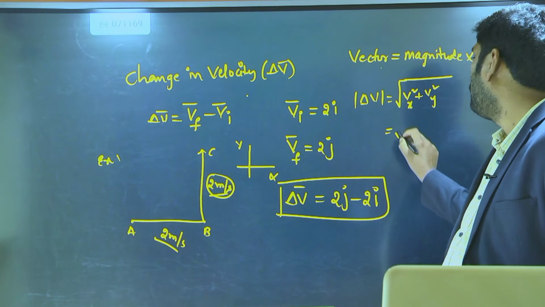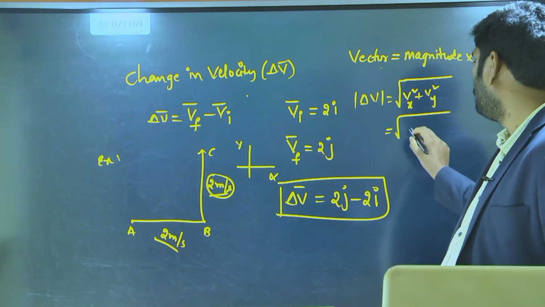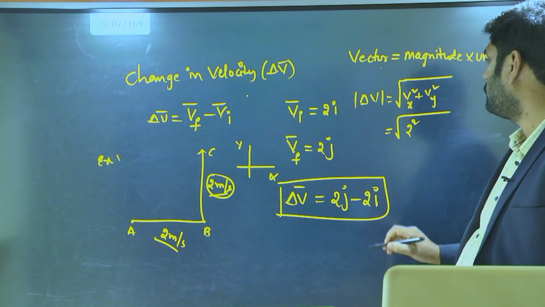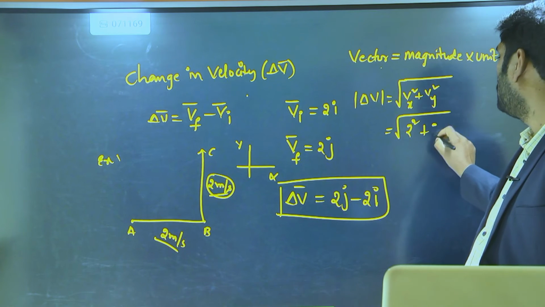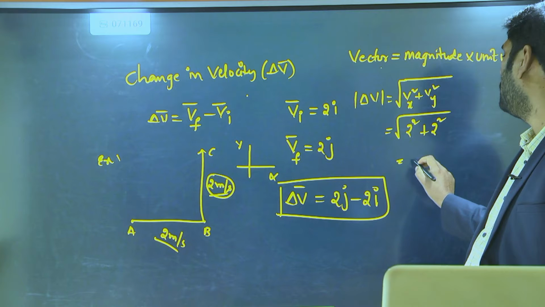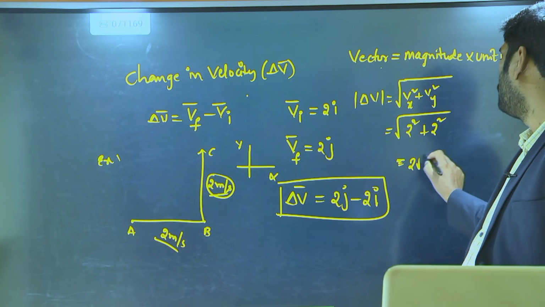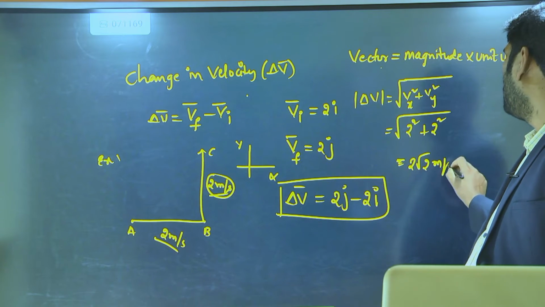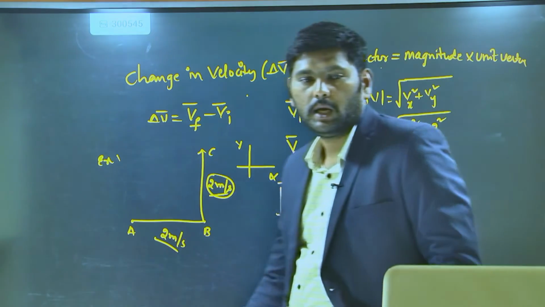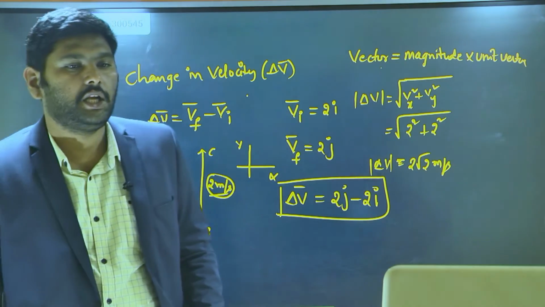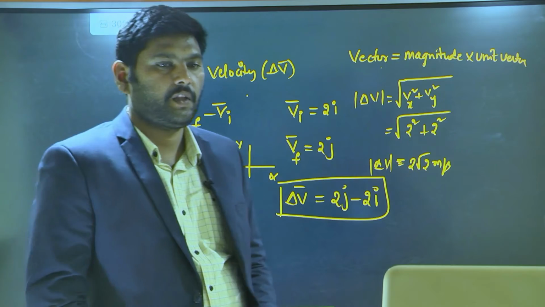You already know the velocity in x direction is 2 meter per second, so 2 squared, plus the velocity in y direction, which is also 2 squared. So totally 2 root 2 meter per second is your change in velocity magnitude. This is how you get the change in velocity vector for this case.